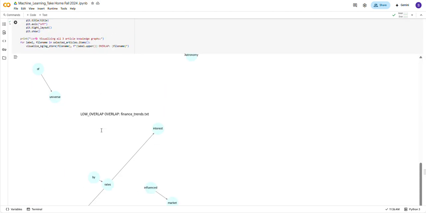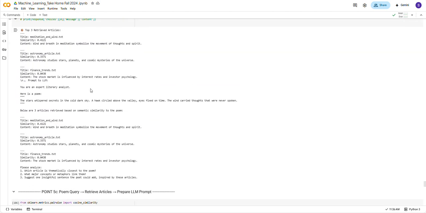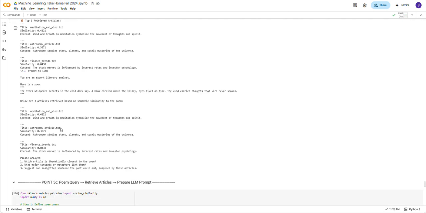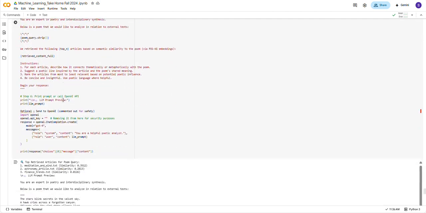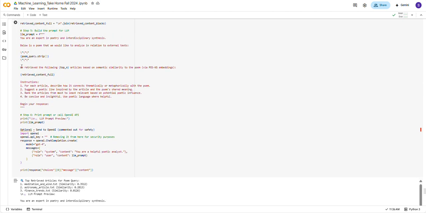So as you can see, here are the top three retrieved articles, and here we can see the LLM prompt which we have given right here.